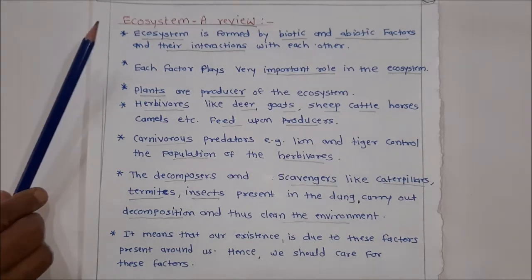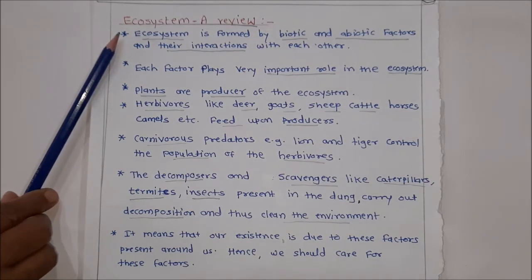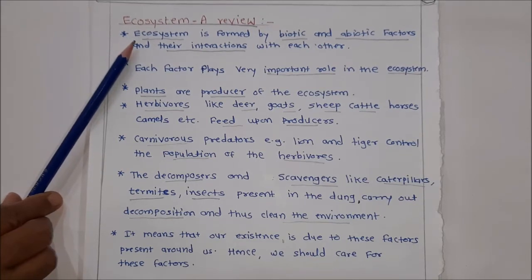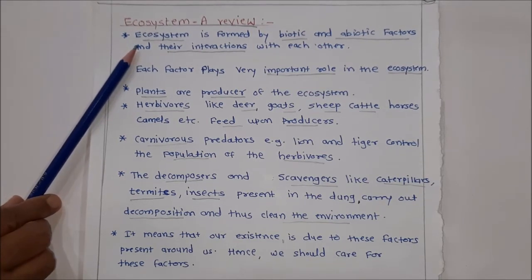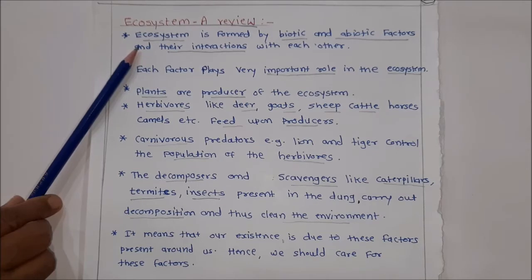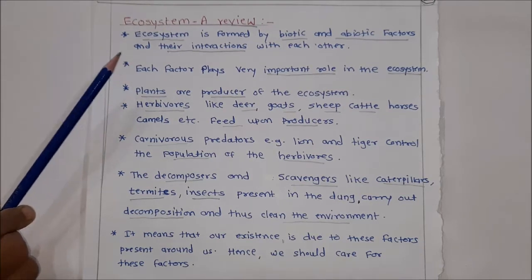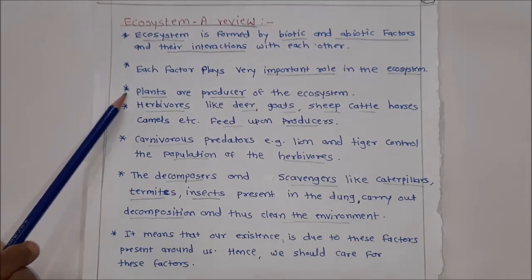Students, you know what is meant by ecosystem? Ecosystem is formed by biotic and abiotic factors and their interaction with each other. Each factor plays a very important role in the ecosystem. Plants are producers of the ecosystem.